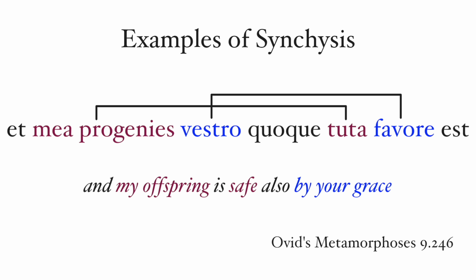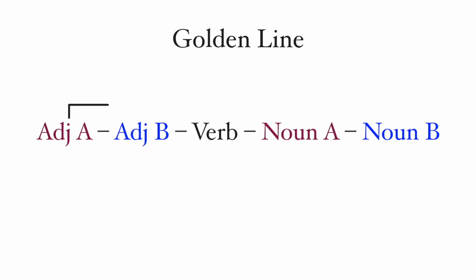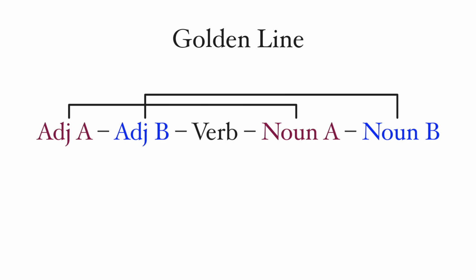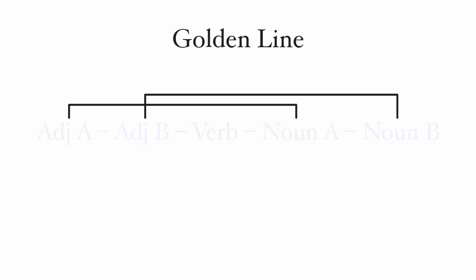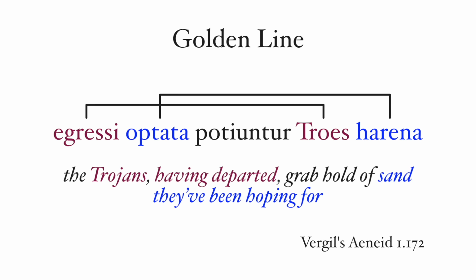There's a lot of chiasmus in these lines too, but that goes a long way towards saying the poets love to use both synchesis and chiasmus as tools towards helping them structure their poetic line. There's a certain type of line in Latin epic poetry called a golden line, which employs a synchesis and a verb in the middle, adjectives on the left, nouns on the right, in 5 words only. Here's a golden line from Vergil's Aeneid, Book 1, again, line 172.